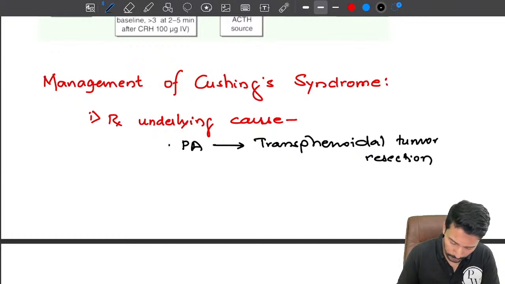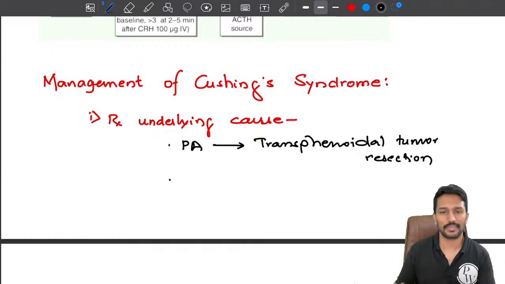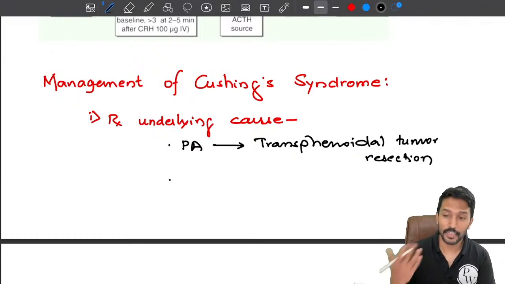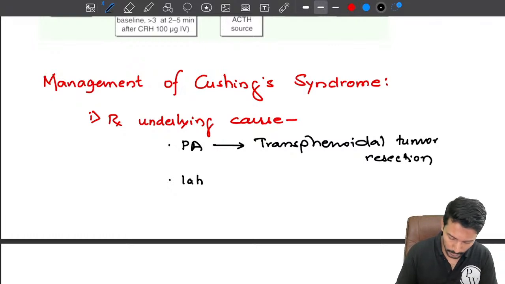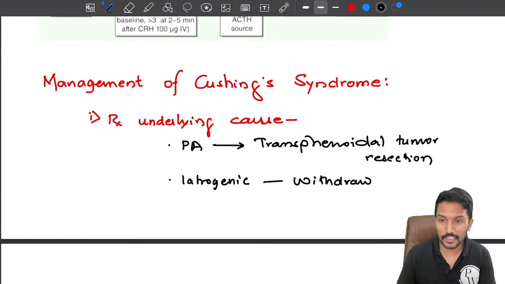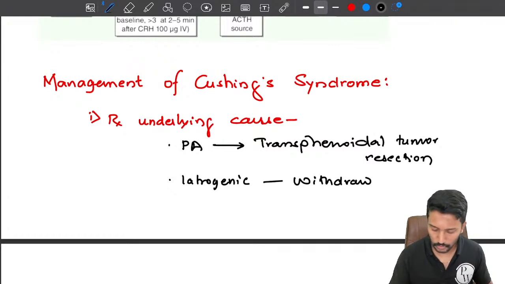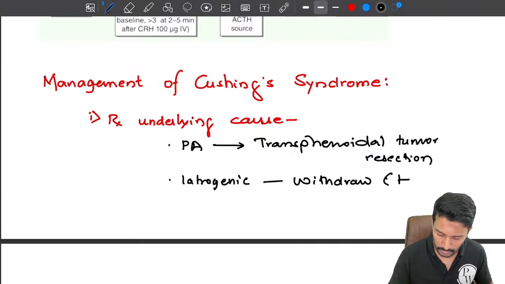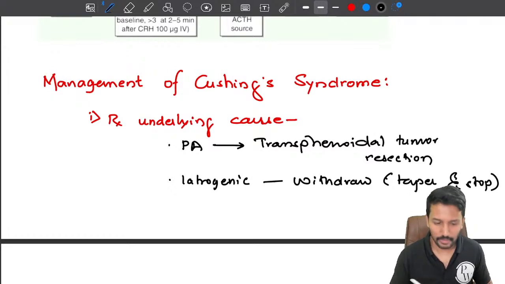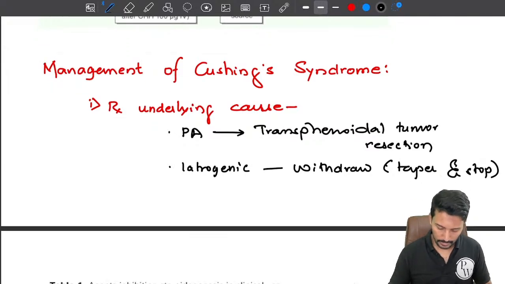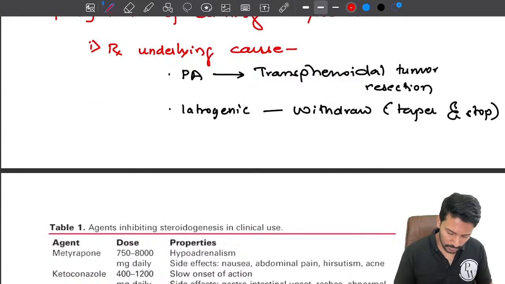Now if it is because of, for example, iatrogenic causes, where I am giving too much steroids to the patient, then we have to withdraw steroids. Obviously you cannot abruptly stop because there is HPA axis suppression, so you have to withdraw. First taper and then slowly taper and stop. Then second, apart from this, you might opt for medical management.